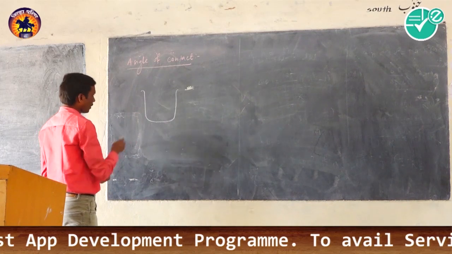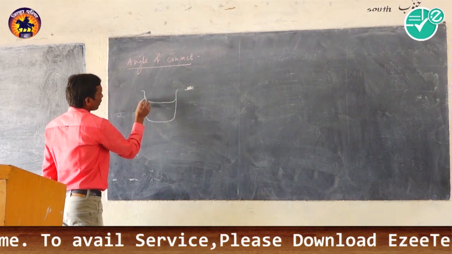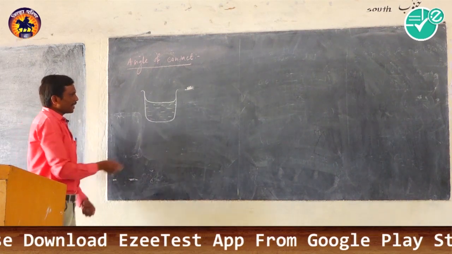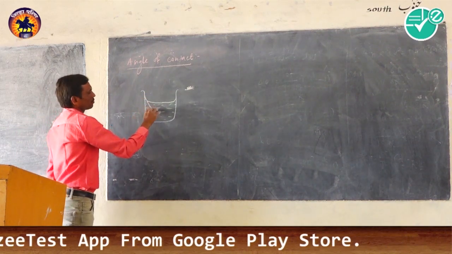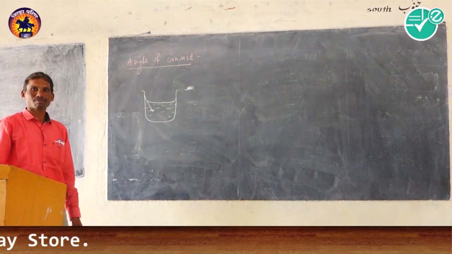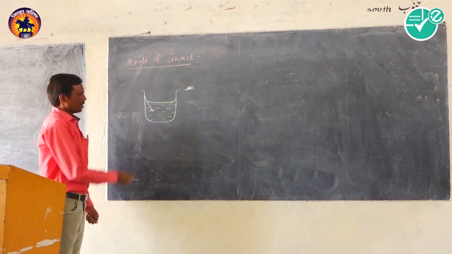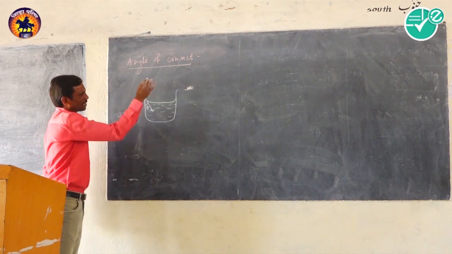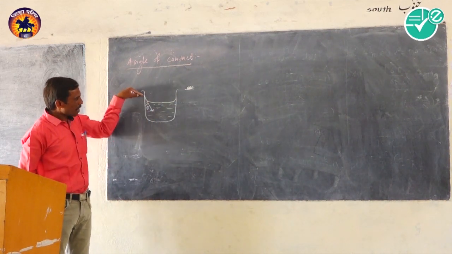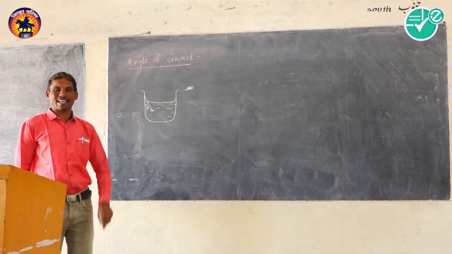Of the liquid that comes in contact with the solid, in this case the free surface becomes curved. But here the tangent drawn to such free surface at the point of contact, and here the solid surface inside the liquid, the angle between them is known as the angle of contact. It means the angle made by the tangent drawn to the free surface of the liquid at the point of contact with the solid surface inside the liquid is known as the angle of contact.